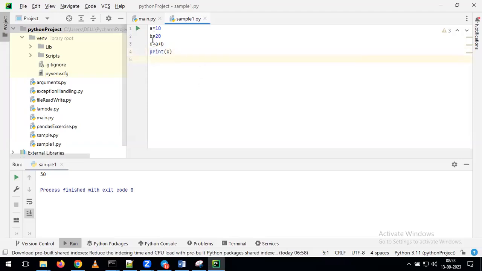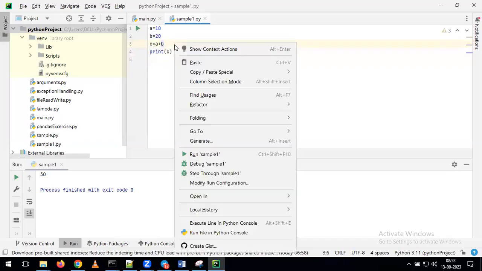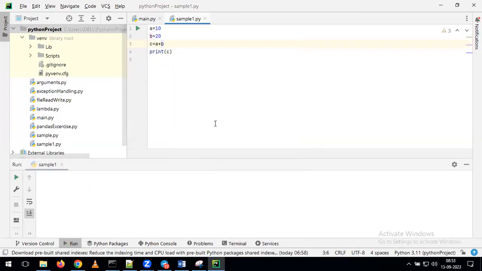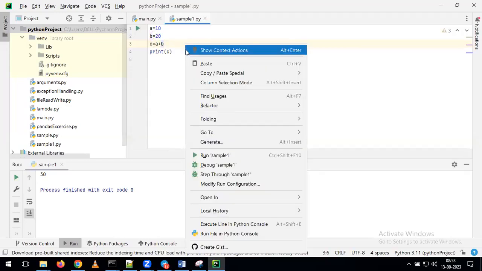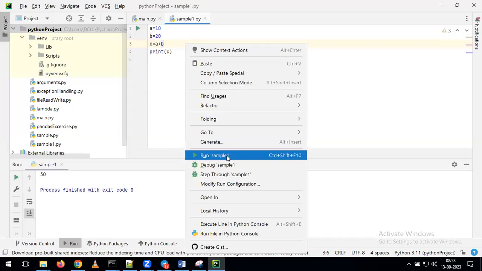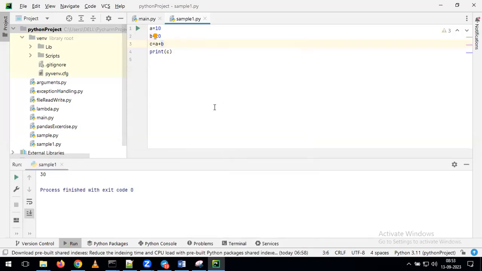Yeah. So here, just now we discussed how to run this program. By clicking on this green button, you can run the program. That is one option. Other option is to right click here. If you right click here, you can see the option for run. By clicking on this also, we can run the program. One option directly by clicking on this green button. Second option, in this script window, just right click. Once you right click here, we can see the run option. By clicking on the run button also, we can run the script depending on our requirement.